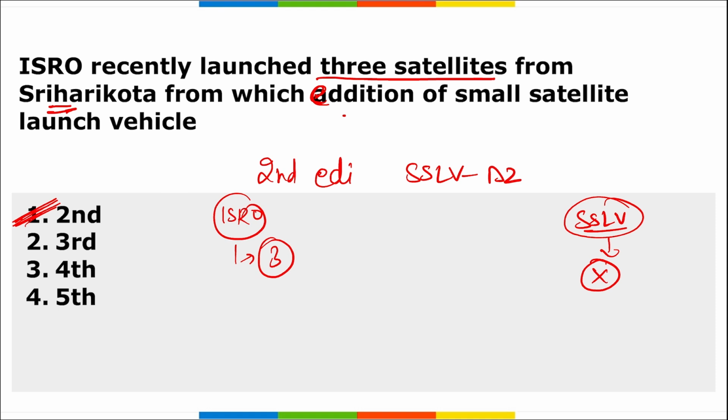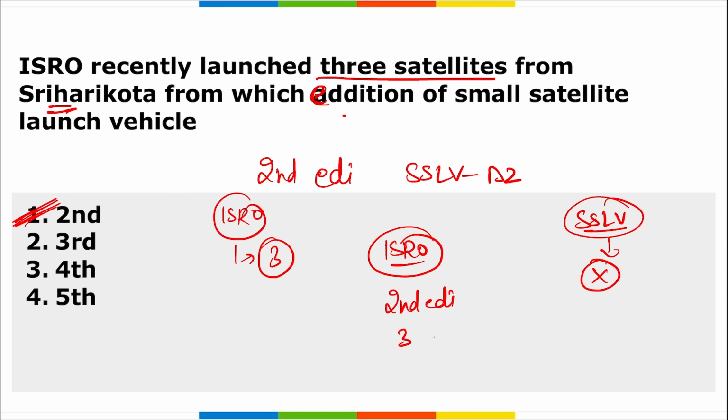So the question can be asked: the small satellite launch vehicle was launched by which organization? It was launched by ISRO. Which edition of it was launched? The second edition. How many satellites were launched from here? 3 satellites were launched. From what location? It was launched from the Satish Dhawan Space Center, Sriharikota in Andhra Pradesh.